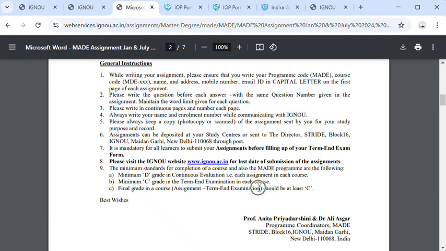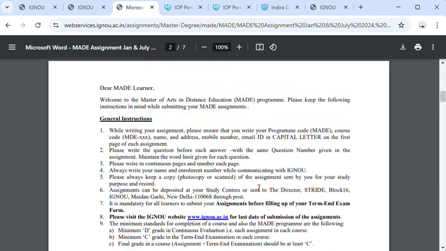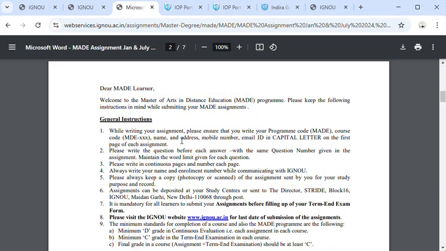You can write on top of the assignment's first page your enrollment number, your name, the program you are enrolled in, the subject code for which you are preparing the assignment, and your contact details. Submit your assignments at the study center, or send them to Director Stride, Block 16, IGNOU, Maidan Garhi, New Delhi 110068, via Indian Post or private courier before the submission deadline.